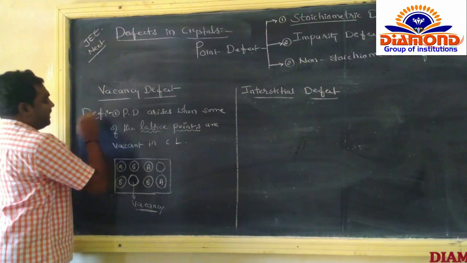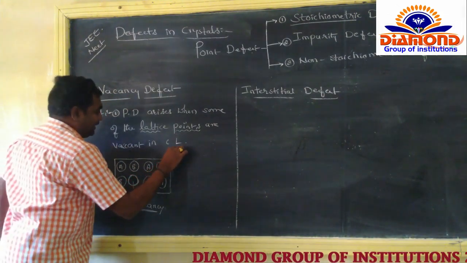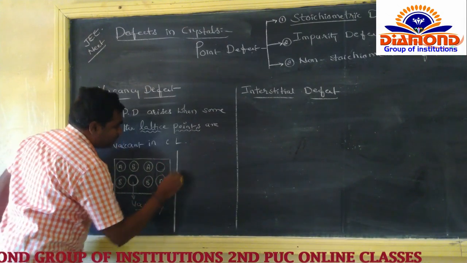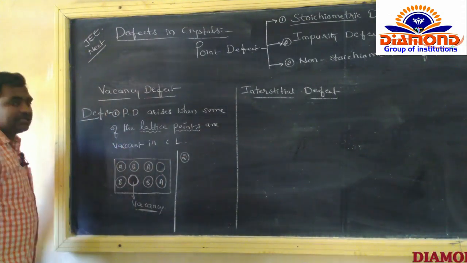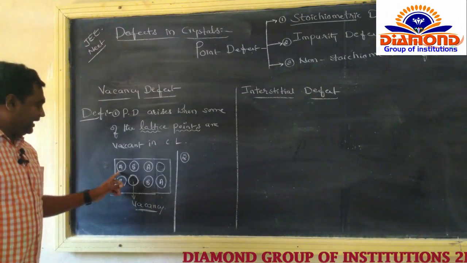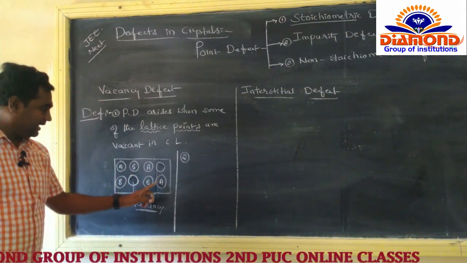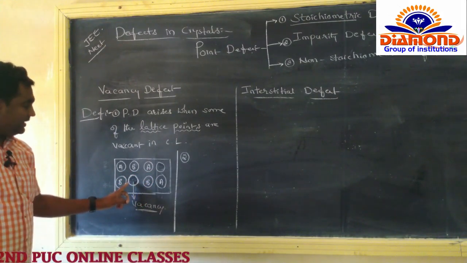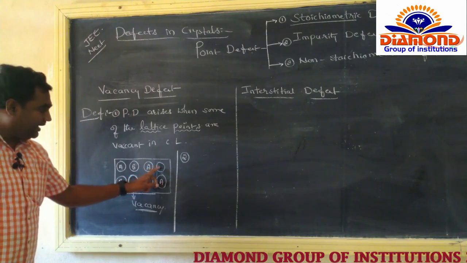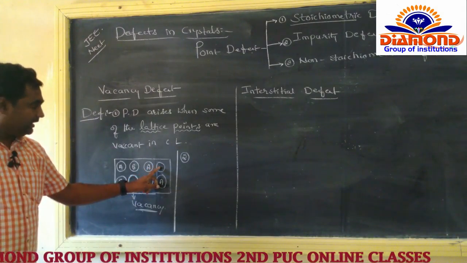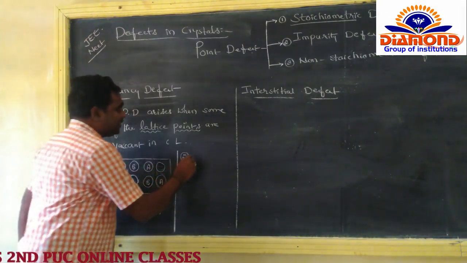Now here, by the missing of the atoms, what about the mass of the crystal atoms? So here A, B is there. In this crystal lattice, A atom is missing and B atom is also missing. Then what about the mass of the crystal?